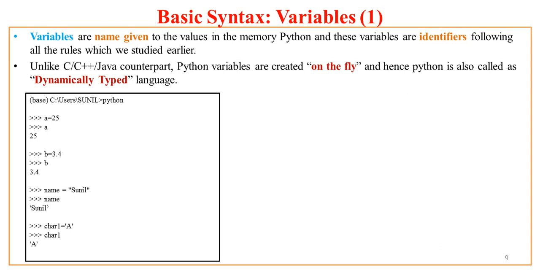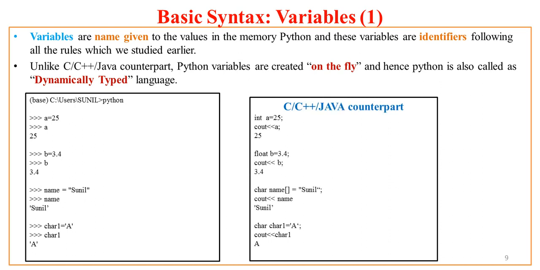If you see the C++ or Java counterpart, you will find that the variables of Python are created dynamically. You can create the variables as you keep typing the variable names and assigning values using the keyboard. Now see the C++ counterpart.